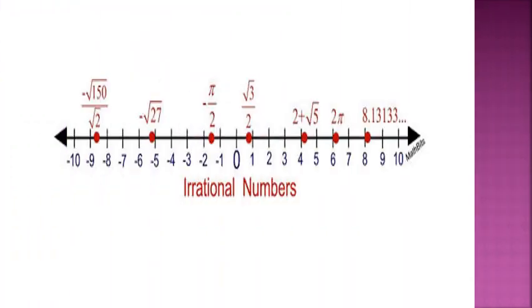Dear children, in this number line, we can observe the representation of irrational numbers. 2 plus root 5, 2 pi, 8.13133 and so on, minus pi by 2, root 3 by 2, minus root 27, minus root 150 by root 2, and so on are irrational numbers. In simple, irrational numbers are the numbers which cannot be expressed in the form of P by Q.